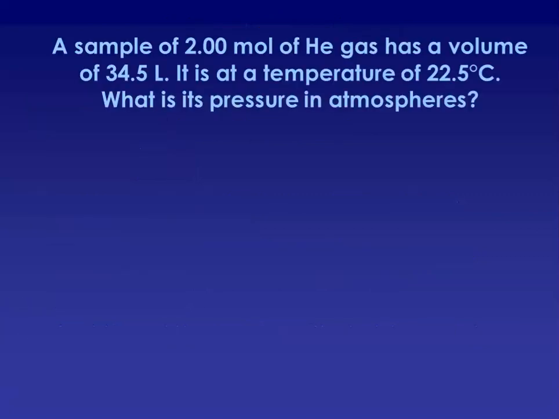So here we have 2 moles of helium gas. It's at a volume of 34.5 liters, and it's at a temperature of 22.5 degrees Celsius. We want to find the pressure in atmospheres. So if we take that ideal gas law, PV equals nRT, and we isolate P, we get that nRT gets divided by V to find that value for P.